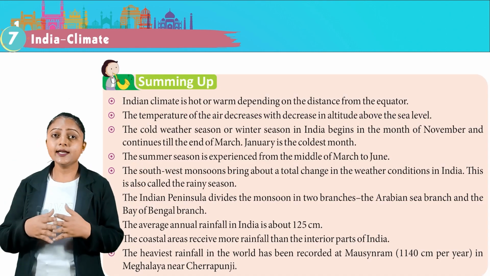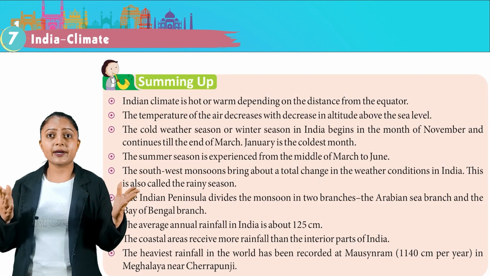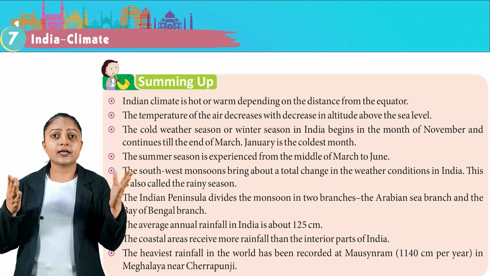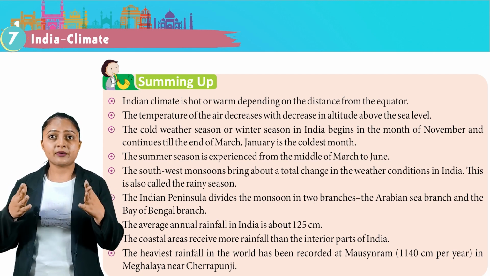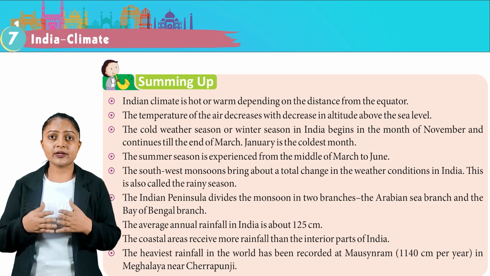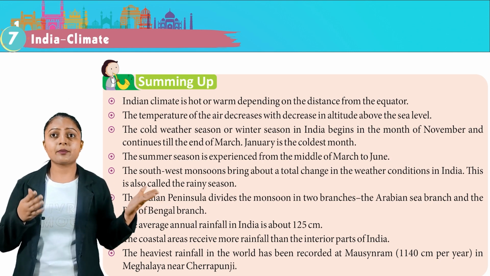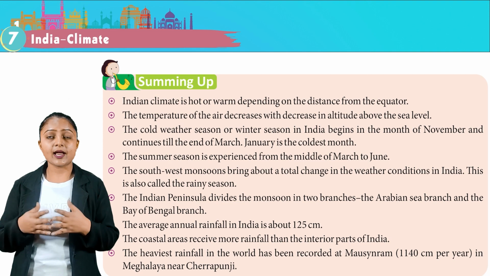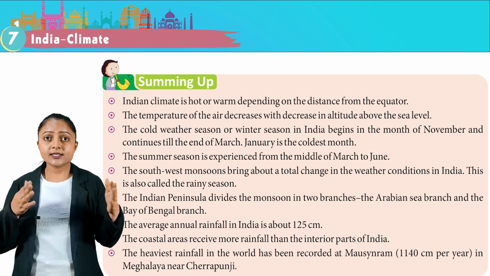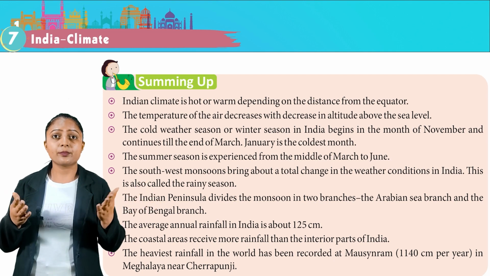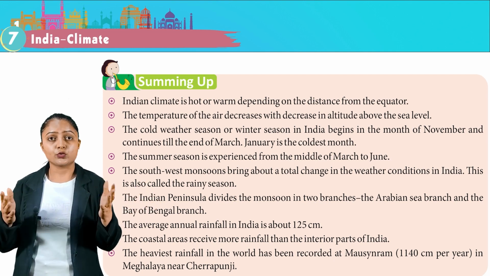Summing up, Indian climate is hot or warm depending on the distance from the equator. The temperature of the air decreases with increase in altitude above the sea level. The cold weather season or winter season in India begins in the month of November and continues till the end of March. January is the coldest month. The summer season is experienced from the middle of March to June.